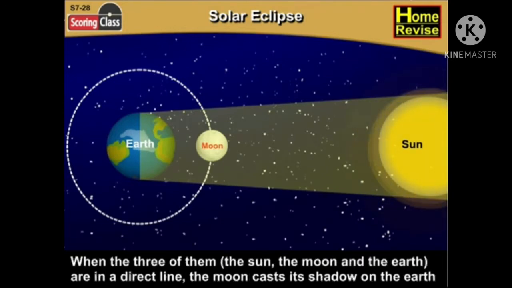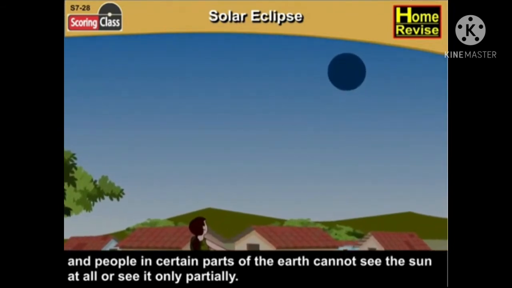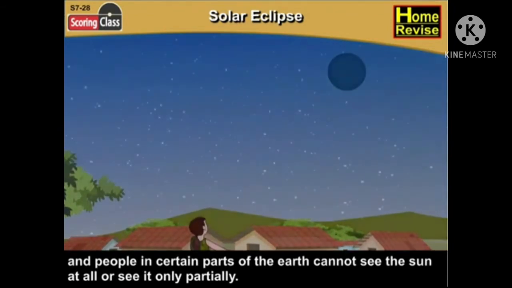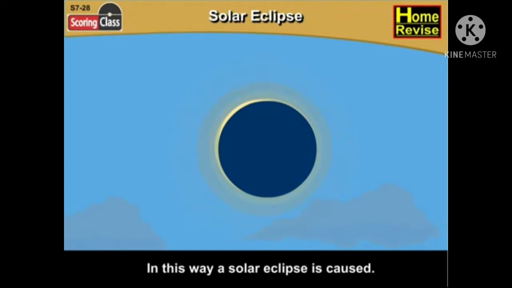When the three of them, that is, the sun, the moon, and the earth, are in a direct line, the moon casts its shadow on the earth, and people in certain parts of the earth cannot see the sun at all, or see it only partially. In this way, a solar eclipse is caused.